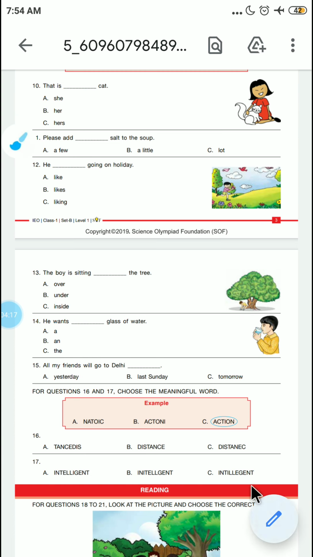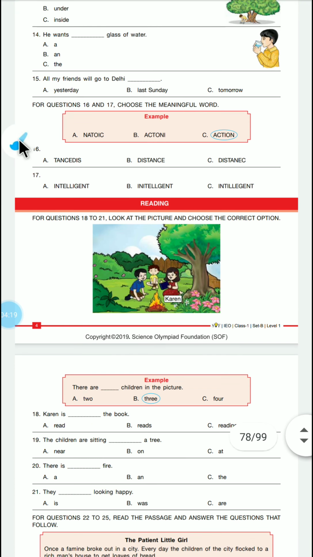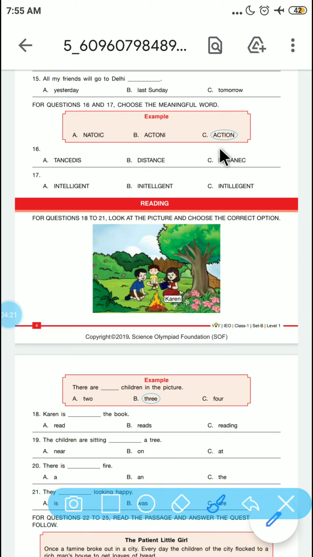Let's see question number 16 and 17. We have to choose the correct word. Here it is action and here it is distance, and in the second section it is intelligent. So what is the correct word for it? It is option A, reading.